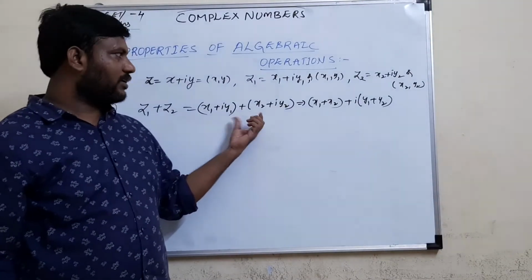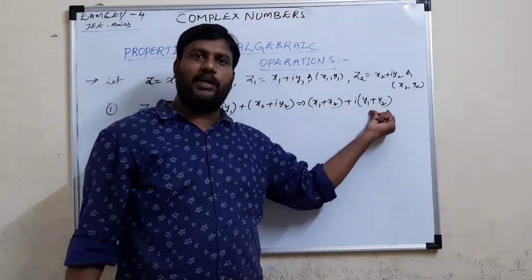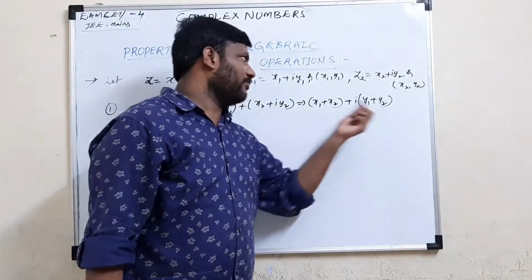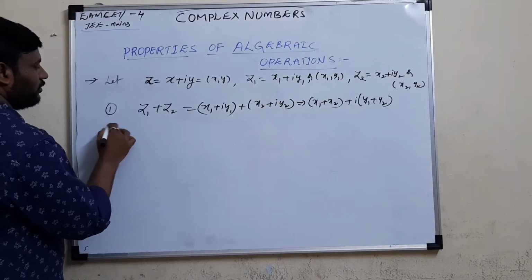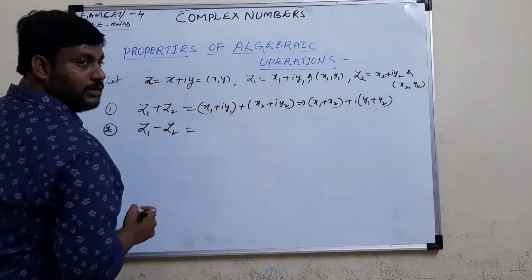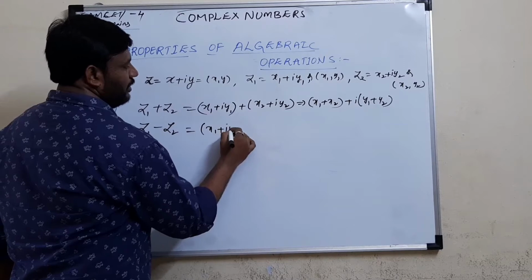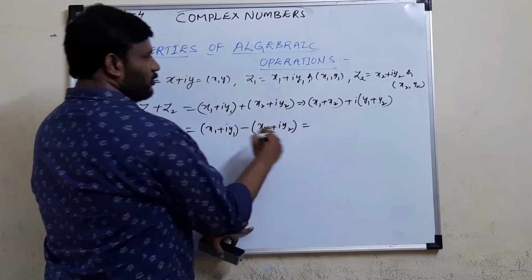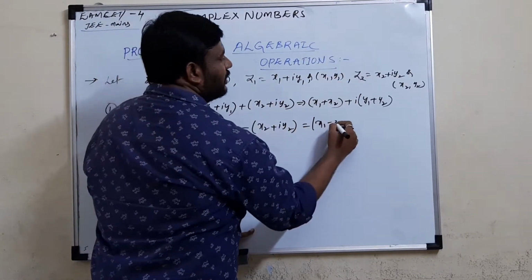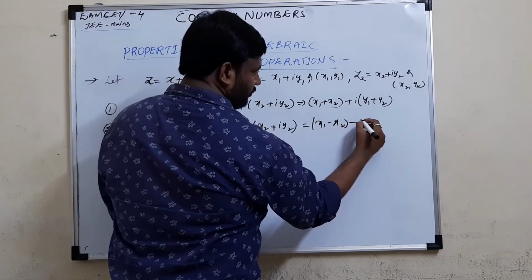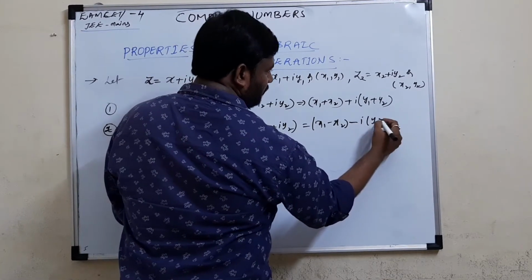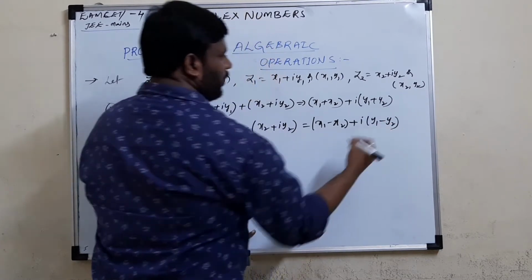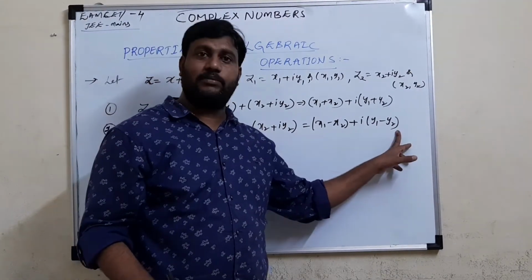Whenever you have to add complex numbers, the real parts must be added and the imaginary parts must be added. A real part can't be added with an imaginary part. Real part with real part, imaginary part with imaginary part. Similarly for the difference of two complex numbers: z1 - z2 is x1 + iy1 minus (x2 + iy2). Here also we have to subtract real part from real part, that is x1 - x2, and for the imaginary part we take i common: i(y1 - y2). So we subtract real from real and imaginary from imaginary.